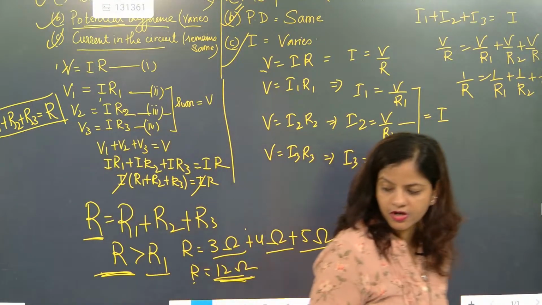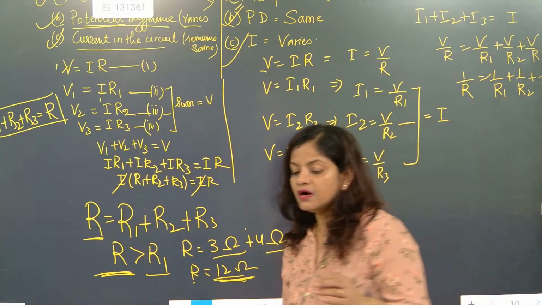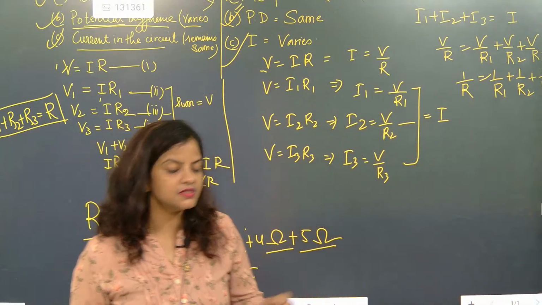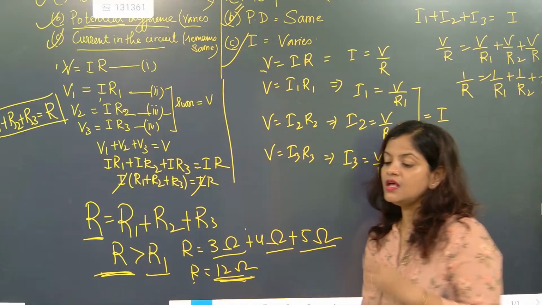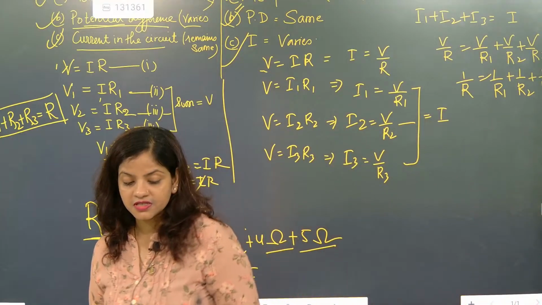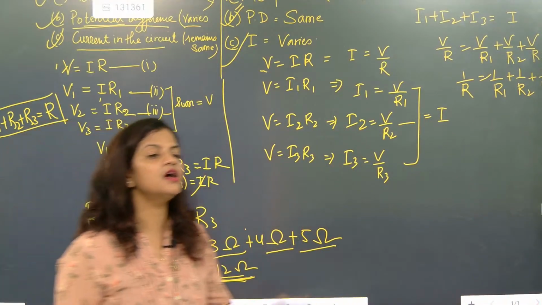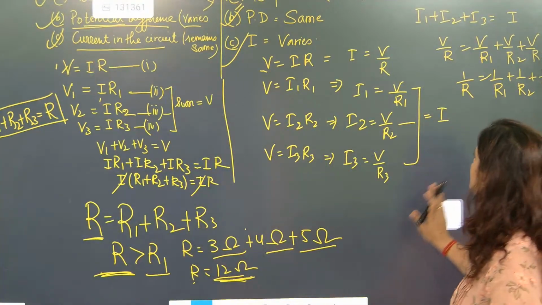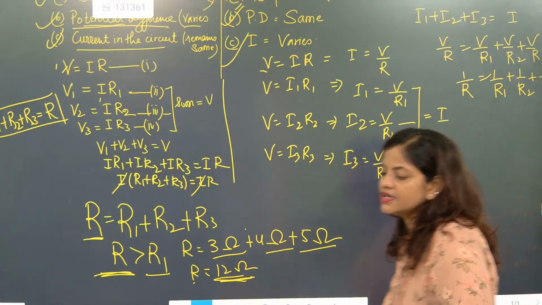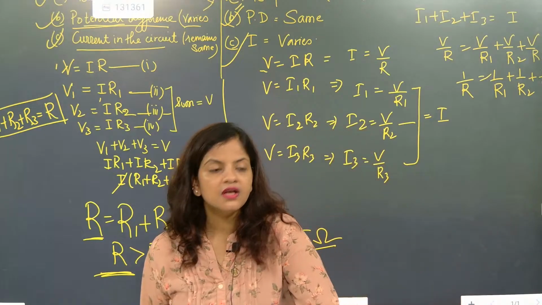So in this case, the total resistance is greater than the individual resistance.